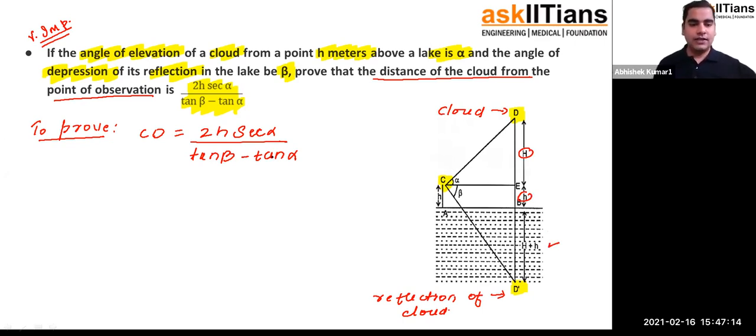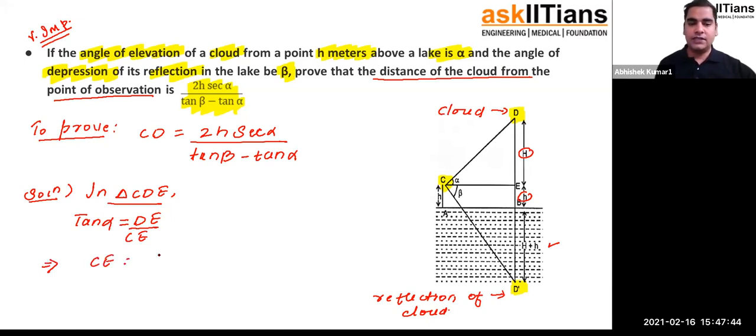So let's see what can be done. We have two right triangles here, so we are going to consider them one by one. In triangle CDE, if I calculate tan of alpha, what will I get? Tan of alpha is going to be equal to DE, which is the perpendicular, upon the base, that is CE. From here I can calculate CE.